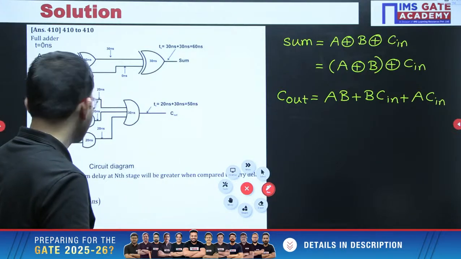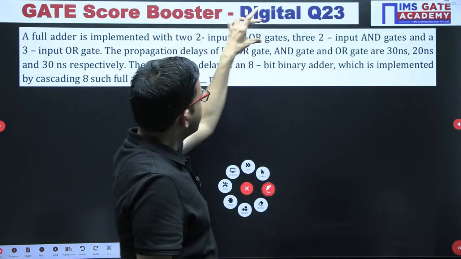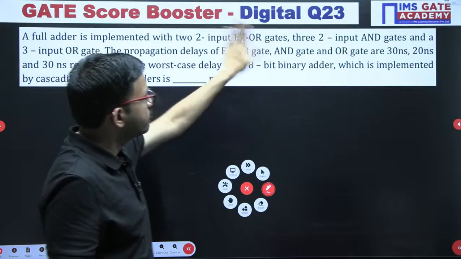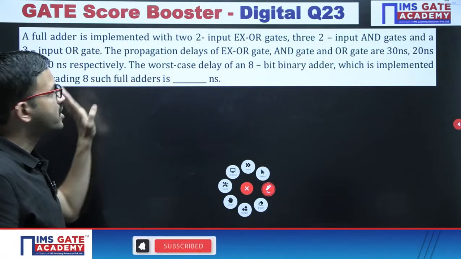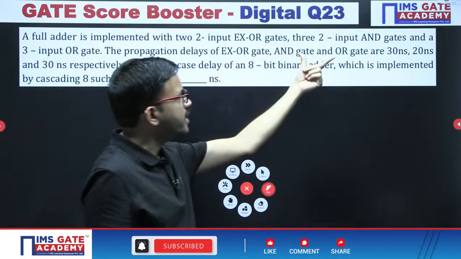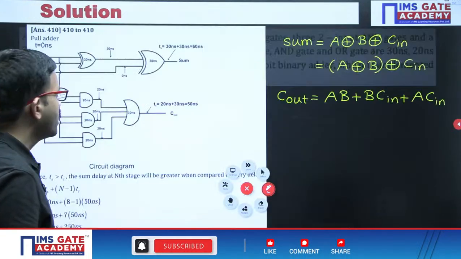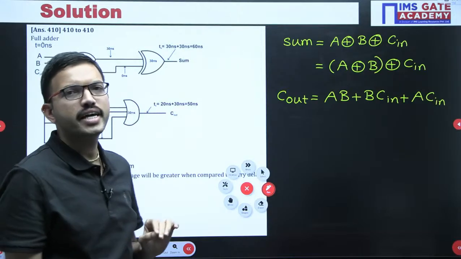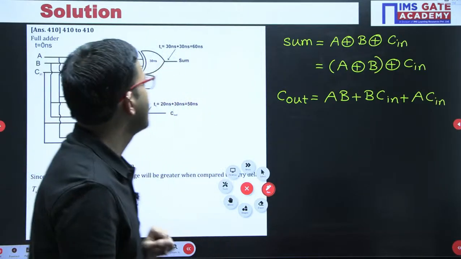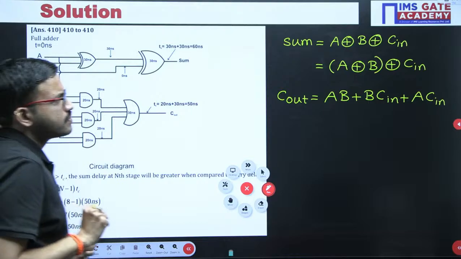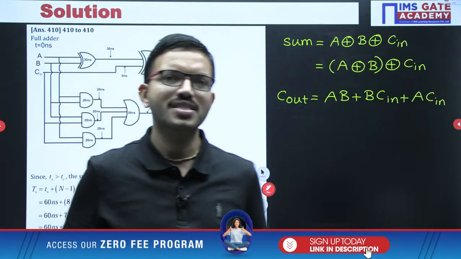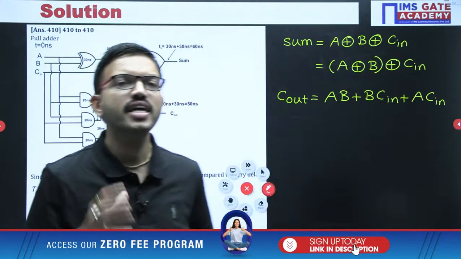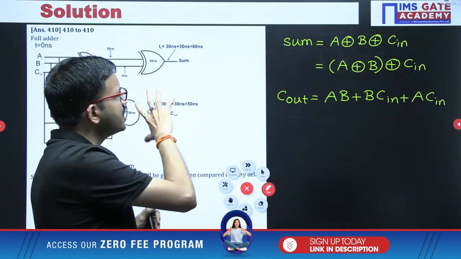You can read the question here. Up to the XOR gates, we have used them for the sum, then three 2-input AND gates and a 3-input OR gate to get the corresponding carry output. So in this way, whatever equations you have, based on the kind of resources or logic gates they have given in the question, accordingly we have to draw the equivalent circuit.